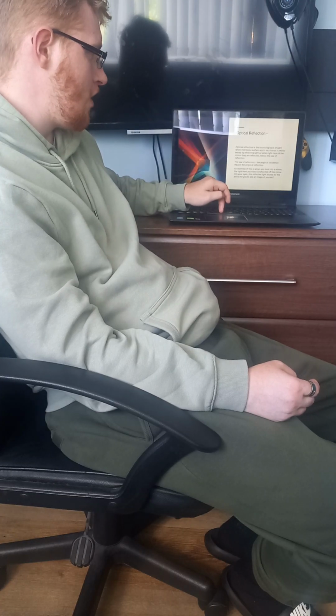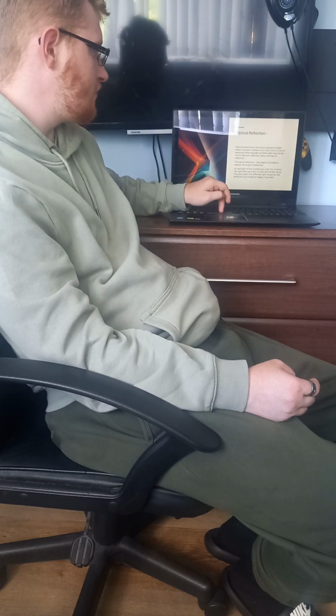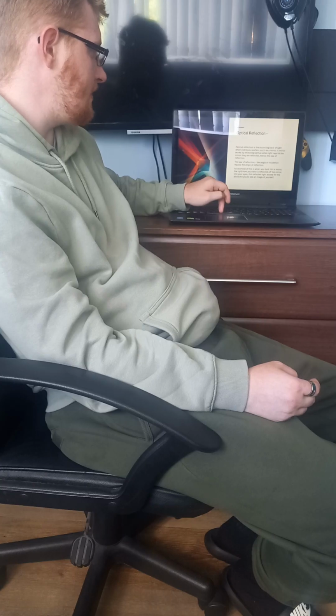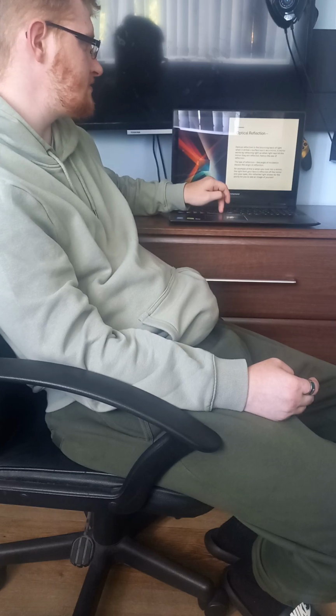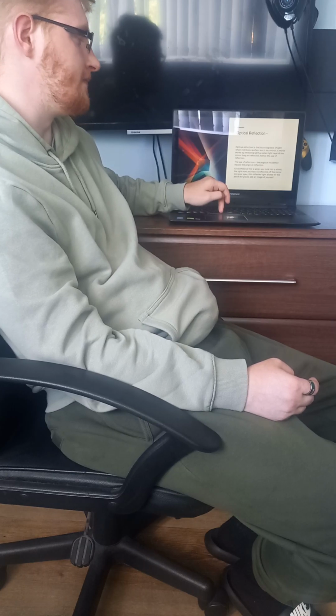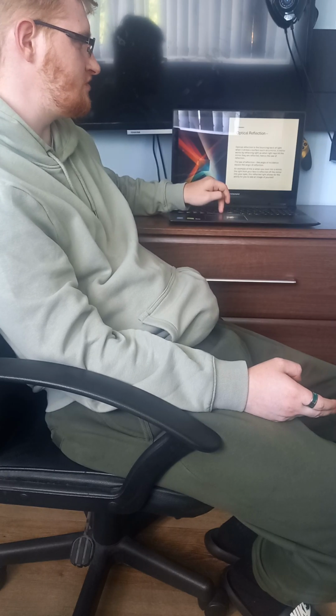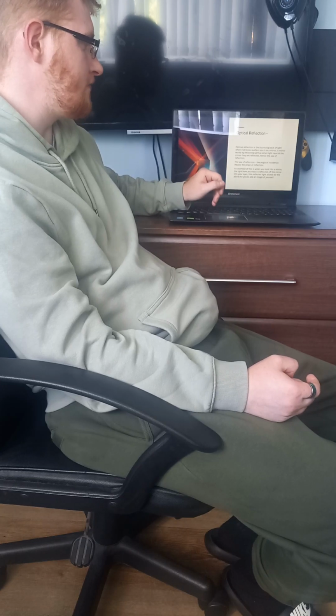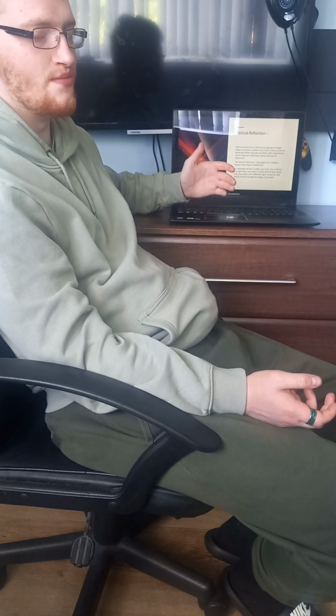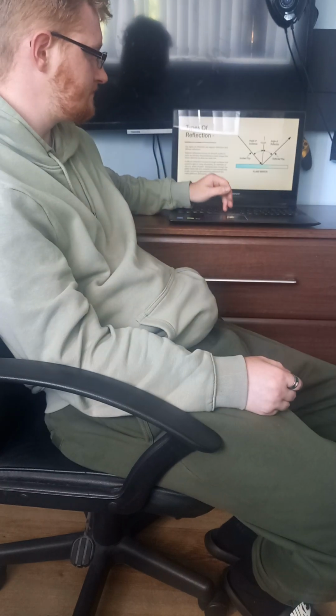Optics. Optical reflection. Optical reflection is the bouncing back of light when it strikes a surface such as a mirror. A mirror works by reflecting light, as when the light hits the mirror, it is reflected, hence the law of reflection. The law of reflection is that the angle of incidence equals the angle of reflection. An example of this is when you look in a mirror and you can see yourself.